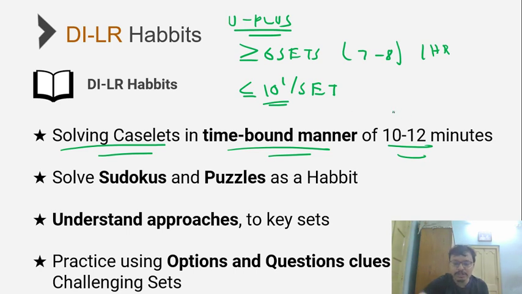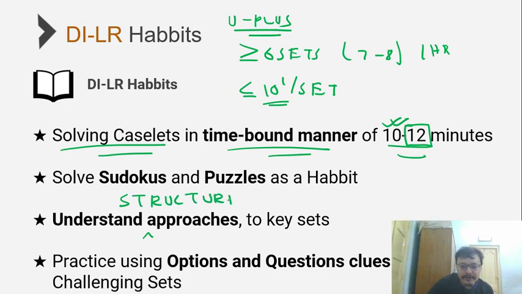For starters, if you are just starting your preparation, giving a grace of up to 12 minutes is fine. But in a month or two, you should be down to solving every set within 10 minutes. You have to mark the answers and leave. And this revolves around a two-way approach. One is understanding the structured approach to sets. A lot of times in DILR they give you unstructured data. Approaching that in a much more structured fashion is what can help you solve sets quicker and easily.